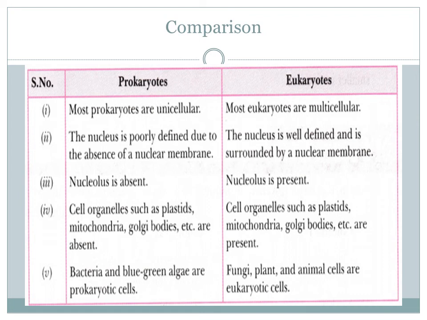Next point is nothing but examples. Bacteria and blue-green algae are prokaryotic cells. I have told you before, blue-green algae is nothing but one type of bacteria called cyanobacteria. Then fungi, plant, and animal cells are eukaryotic cells.